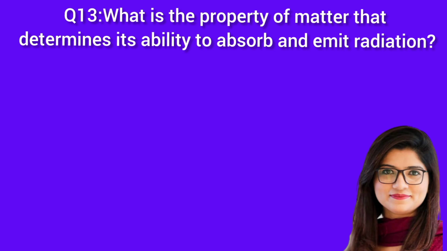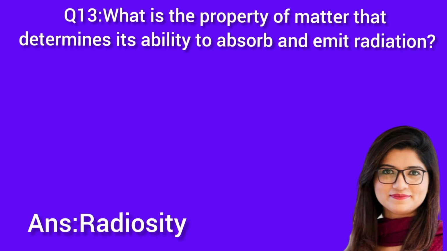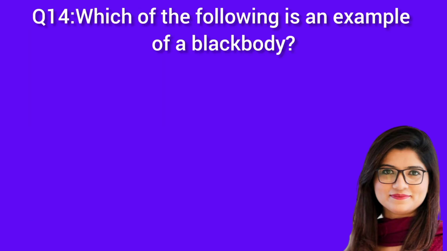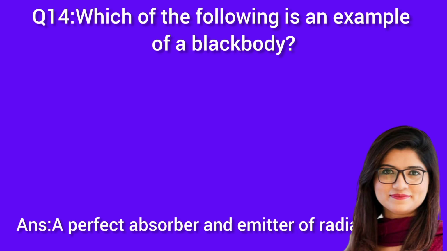Question 13. What is the property of matter that determines its ability to absorb and emit radiation? Answer: radiosity. Question 14. Which of the following is an example of a black body? Answer: a perfect absorber and emitter of radiation.